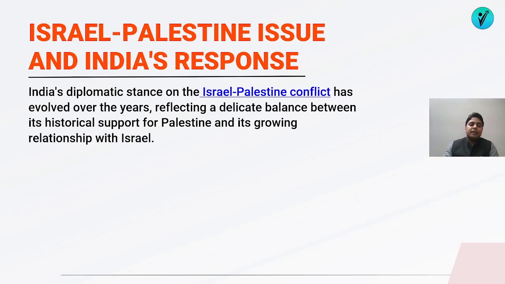So India's foreign policy stance is the same here as well, that we do not advocate war, we do not advocate human rights violations, and since almost 30,000 people have died in the conflict till now, a majority of whom are civilians, India strongly recommends both the parties to enter into a dialogue, and India has even offered to mediate between both the parties. So India's response has been that this issue should be resolved amicably in a swift manner, and if India's help is required, we are always there. But this is not the era of war, and human rights violations are non-negotiable. So this war should come to an end as soon as possible.